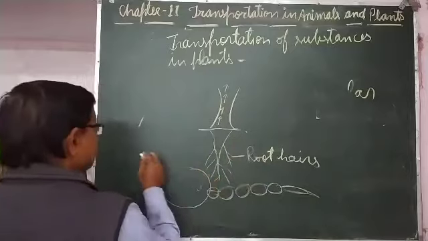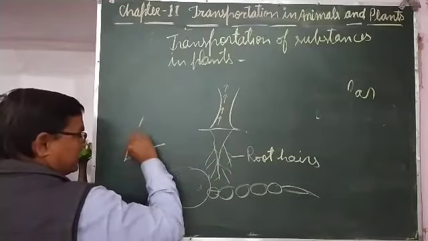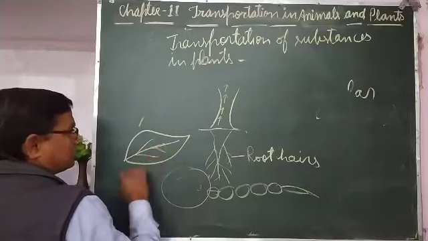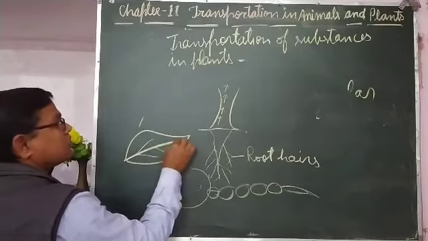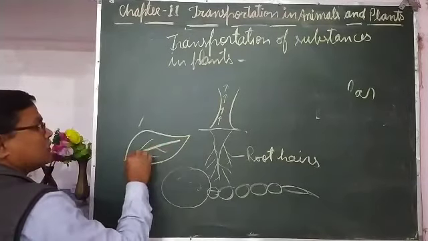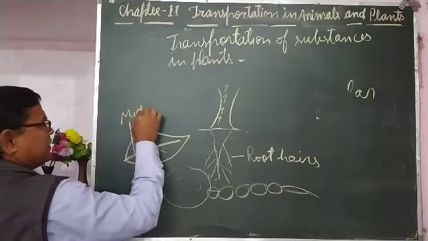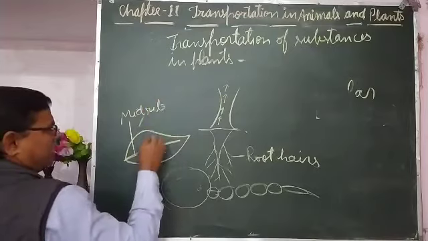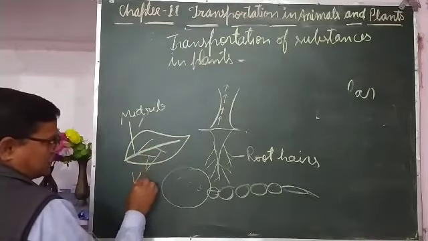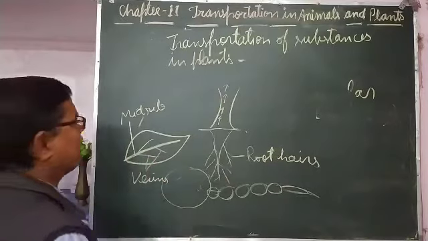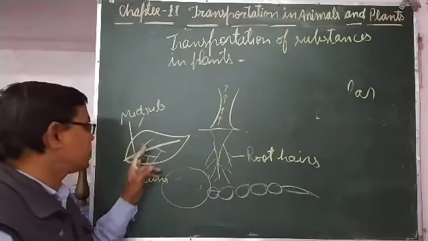In the leaves, you may have seen the structure of a leaf, and you may have drawn it also. In the middle there is a structure called the midrib. The midrib and all the veins have xylem and phloem vessels in them.